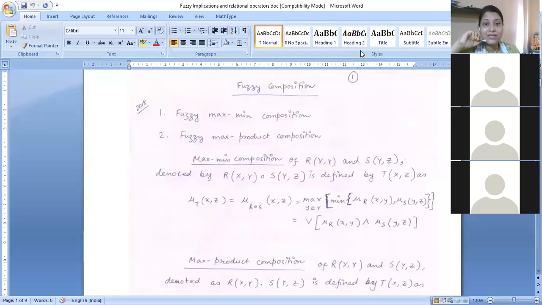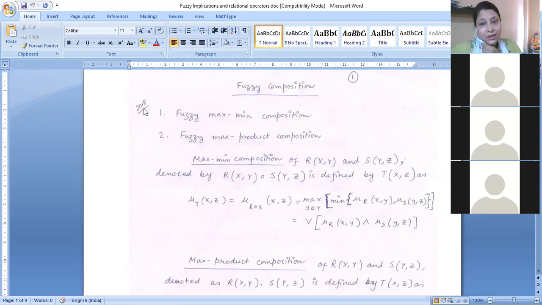As we all know, the fuzzy max-min composition is the most popular one, which is very widely accepted and widely applied. But along with this max-min composition there is a less popular composition called fuzzy max product composition. So can you remember what we have done in max-min composition? For your convenience I have written something about max-min composition, because you can see that this has come in the year of 2018.